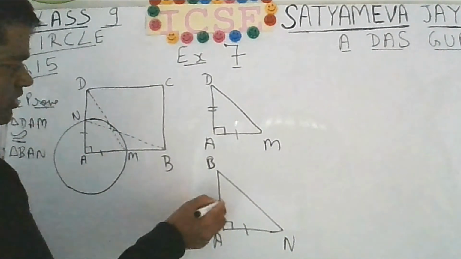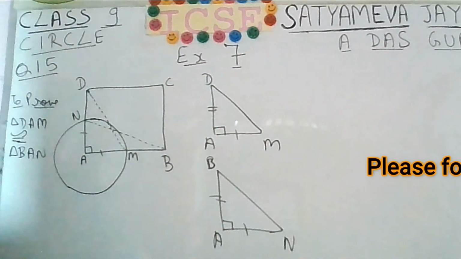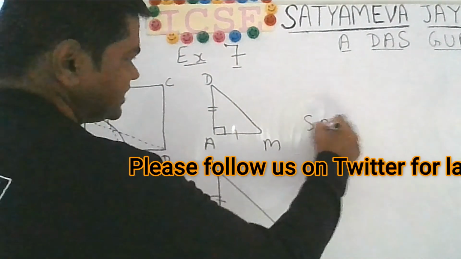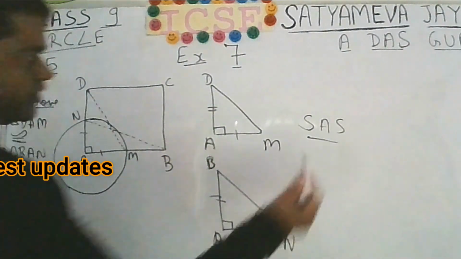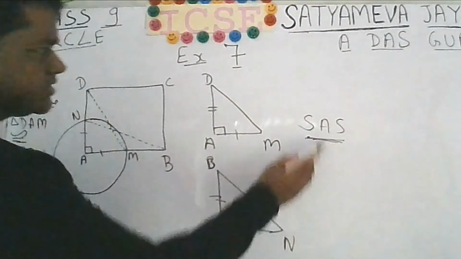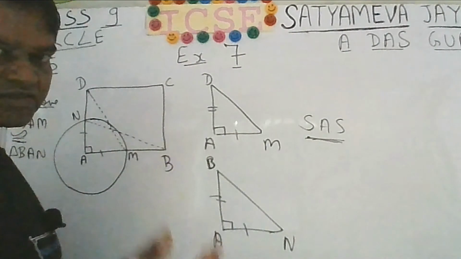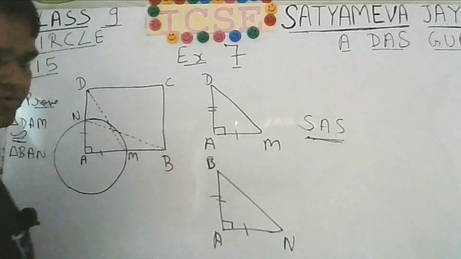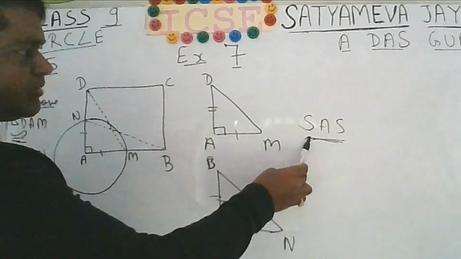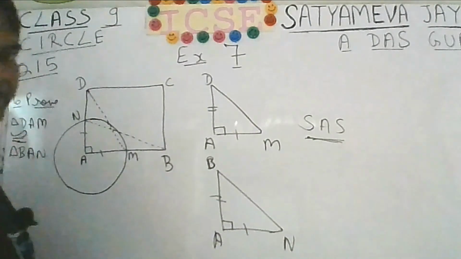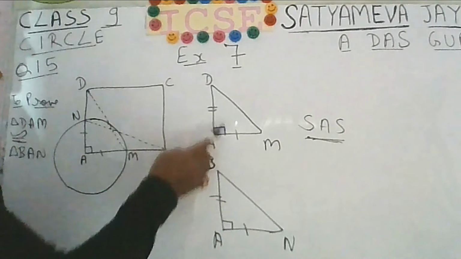So this AD is equal to AB, and this angle is 90 degrees, this angle is also 90 degrees. So you can say that by SAS, that is side angle side congruency, these two triangles will be congruent. Whenever you are making use of SAS congruency, the angle must always be the included angle. If you are making use of angle side angle congruency, then it doesn't matter, the side may be included or may not be included. But when you are making use of SAS, the angle must always be included. So two sides are equal and the included angle is equal, hence these two triangles are congruent by SAS congruency.